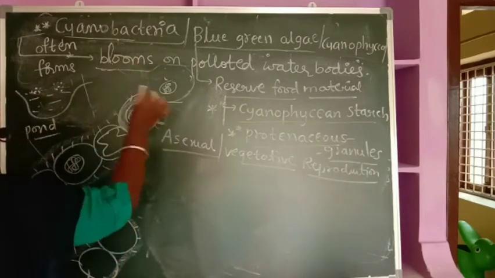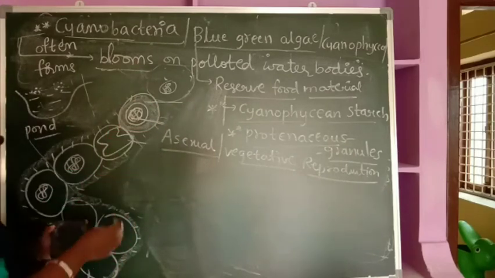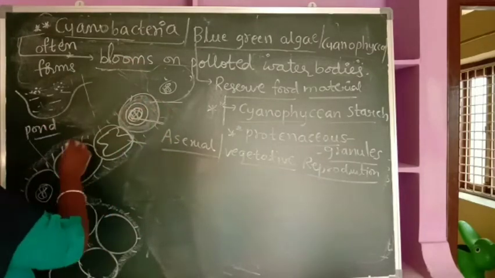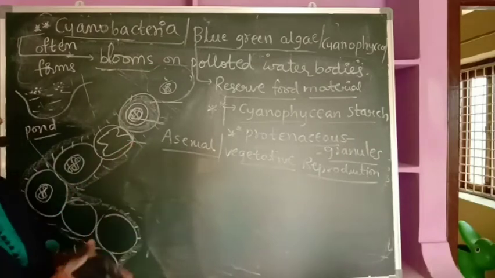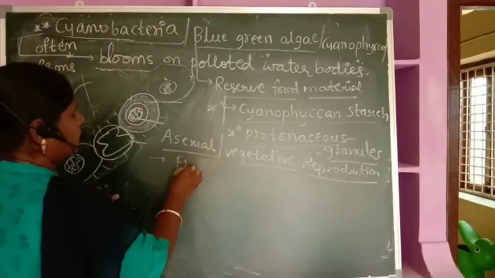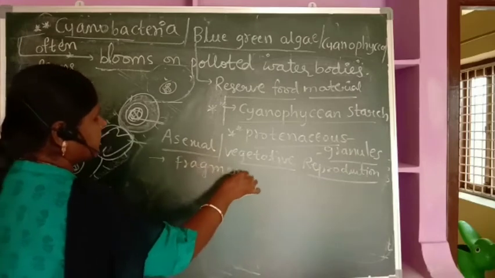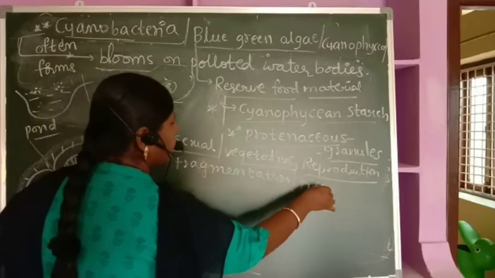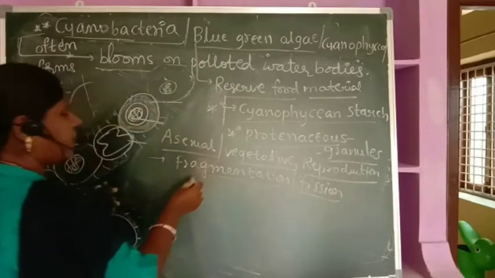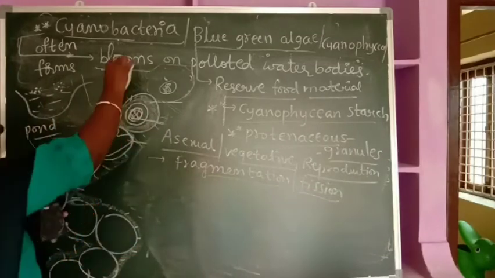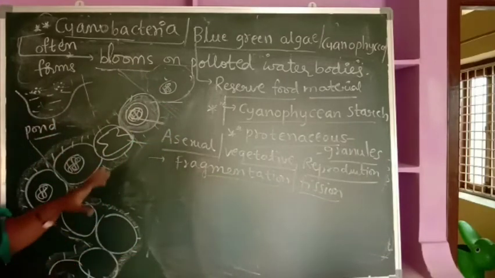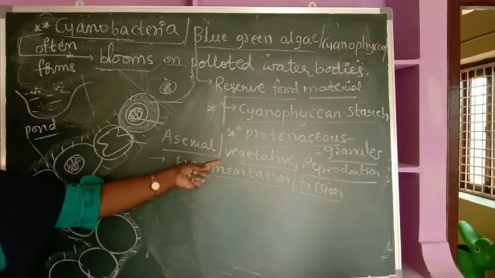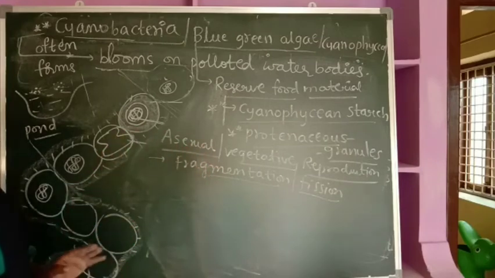Fission means it gets broken down and divides into organisms. A small fragment gets separated. Fragmentation means it's divided into a number of fragments. Each fragment, wherever it falls, develops into an organism. Fission or fragmentation, both have the same meaning. Each fragment develops into a complete organism again. That's why the vegetative mode of reproduction itself is called asexual reproduction.